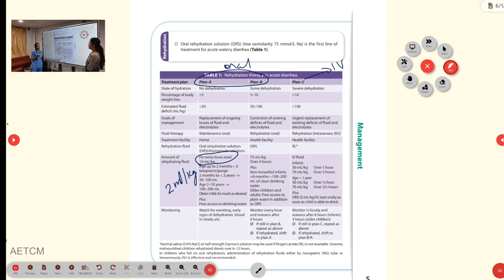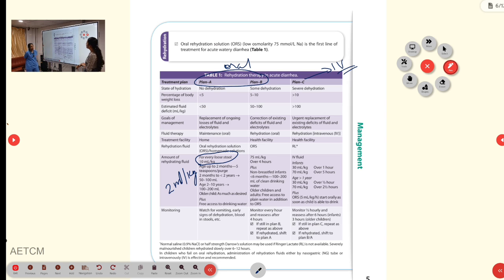Any other advantage? If we are giving orally, the gut mucosa will be healed, and along with that the amount of vomiting and loose stools the child will have will also reduce. And if we are giving IV, what is the disadvantage? The children might go into cerebral edema or fluid overload, and that can also be prevented. So better always give oral.